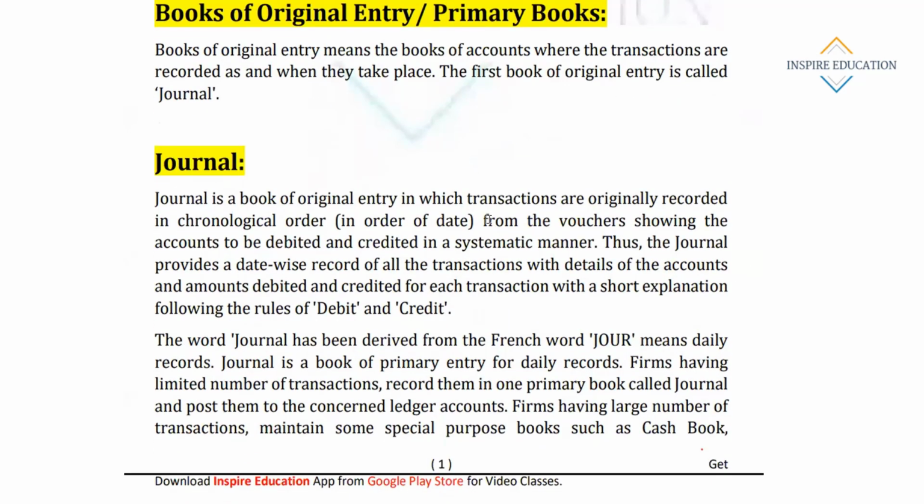What is this book of original entry? Book of original entry means books of accounts where the transactions are recorded as and when they take place. Suppose you have sold something, you have purchased something, you made some payment for expenses, anything. At the time of transaction, the transactions are recorded in the books of original entry or the primary book, that is called journal. Fine. Now, what is a journal?